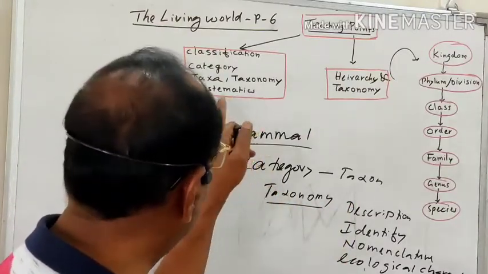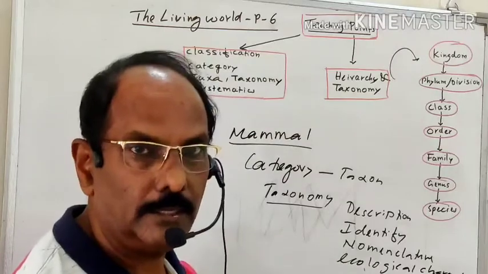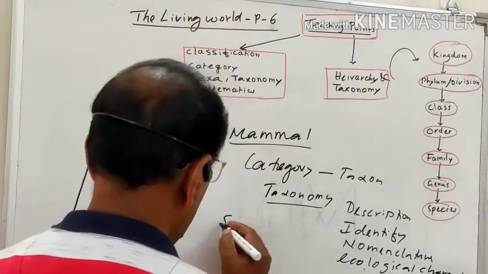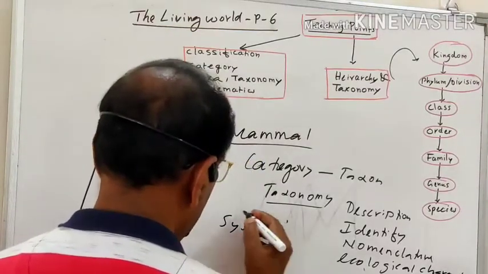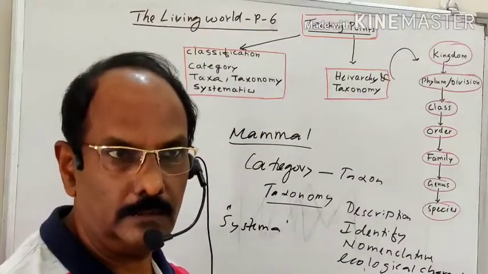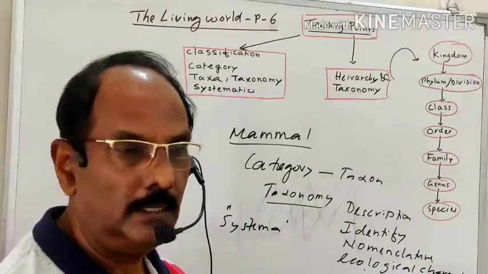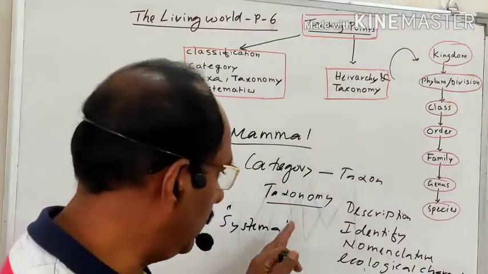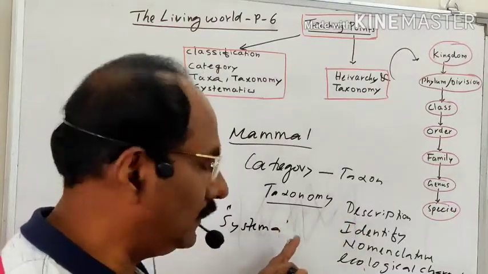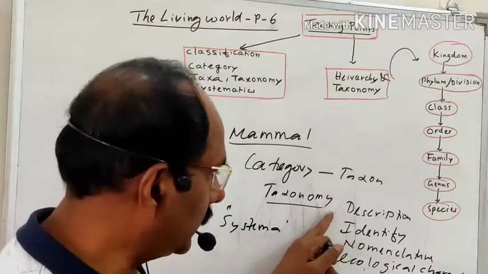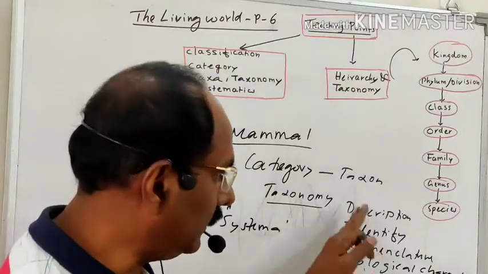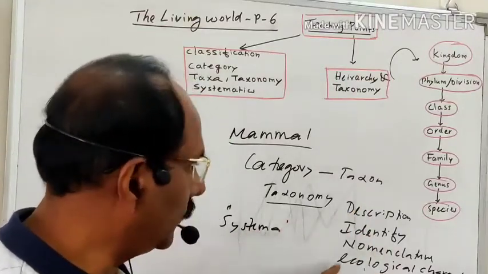Then what is actually systematics? The word systematics is originated from the Greek word systema. The word systema means systematic arrangement of the organisms. Very particularly systematic arrangement. The Greek word systema gives systematics. And systematics also has the description, identification, nomenclature, and classification. So ecological character, then finally classifying. So systematics includes all these things.